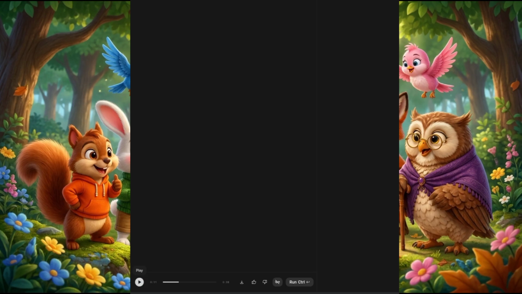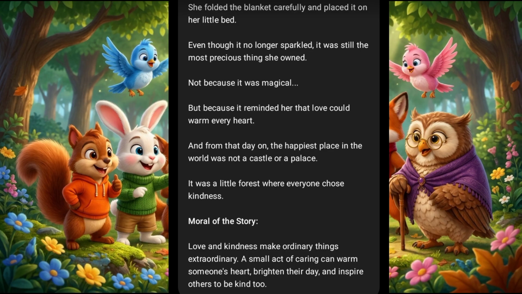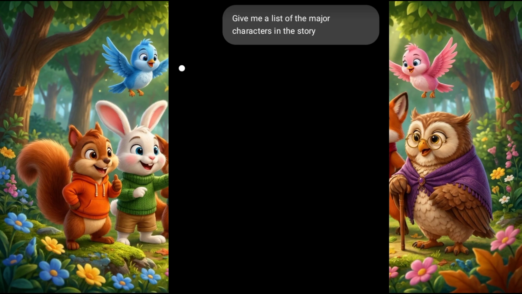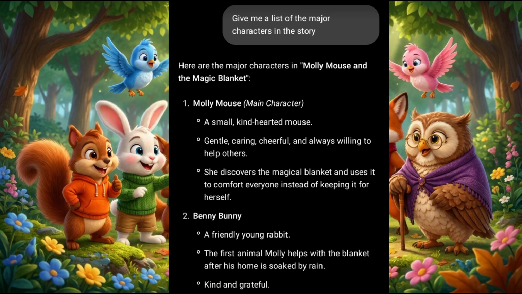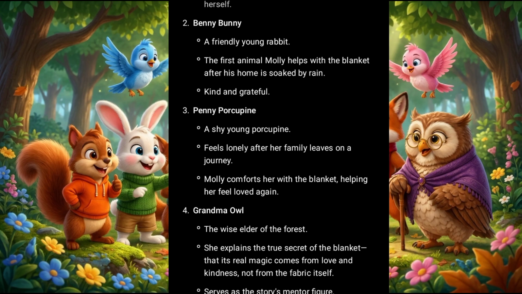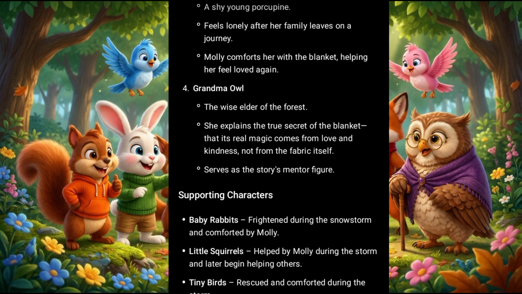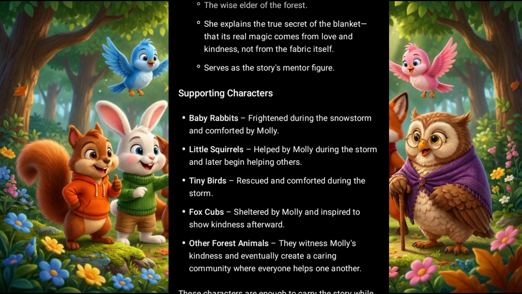Alright, so here it is. We are going to download this, and once we download it, it will be downloaded into our device. Having gotten our voiceover, I came over to ChatGPT and I told it to give me a list of the major characters in this story. Then I'll send it and allow it to give me the list of the characters. As you can see, we have the mouse, we have the bunny, we have about four major characters. Then we have supporting characters. That means in total there are 9 in number.